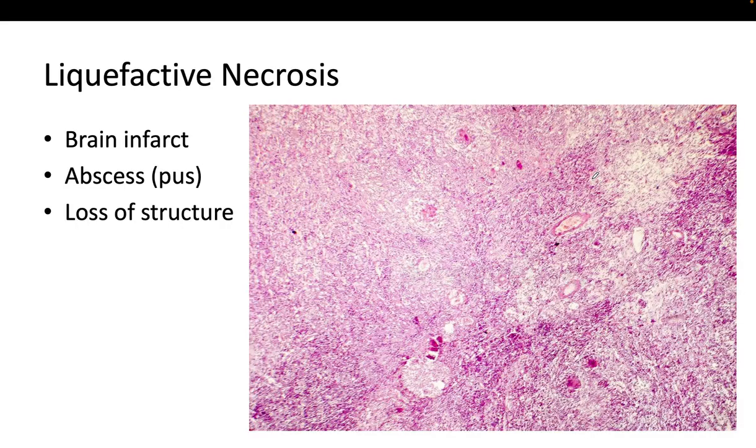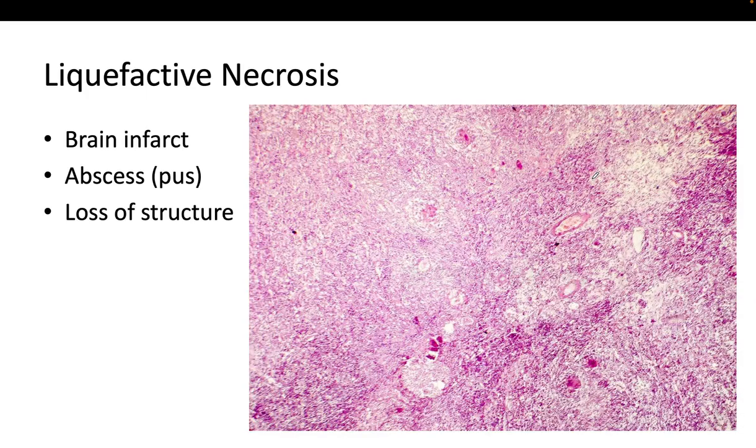Now, in this case, we have a liquefactive necrosis. And the key feature here is loss of tissue structure. You can recognize nothing from the original tissue. And this is the most important thing in this situation. The tissue is completely digested and becomes soft and liquid. In coagulative necrosis, we have a firm tissue. In this case, the tissue is soft and liquid.